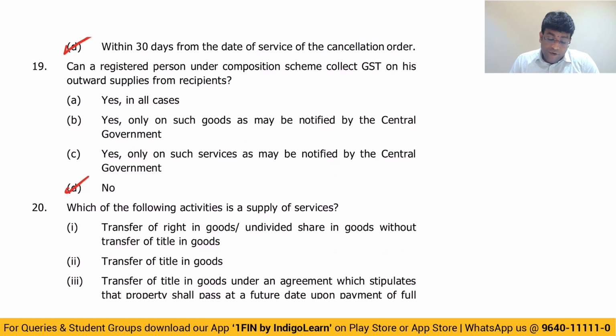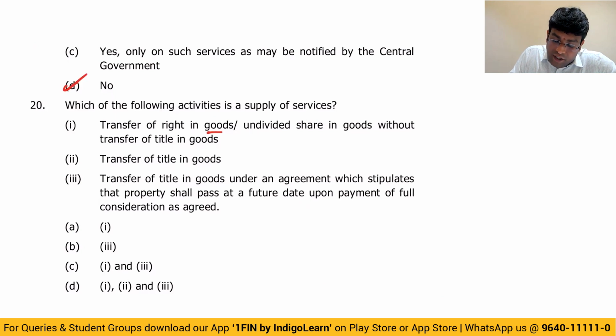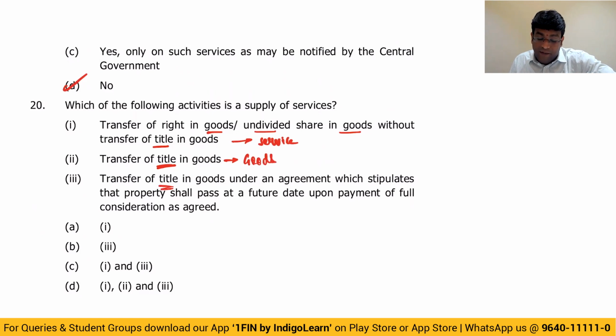Next one. Which of the following activities is supply of service? Transfer of title in right in goods, undivided share in goods without transfer of title. 100% it is a service. Transfer of title will become goods. Transfer of title under agreement which stipulates that property shall pass at a future date, something like hire purchase, still it becomes goods. So what is service is only the first point. So answer is option A, my dear friends.